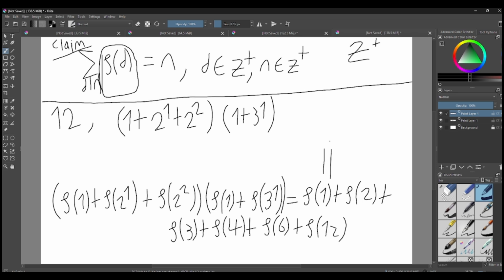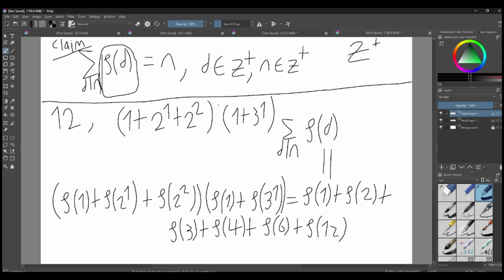Now, this can be also written as totient of d for d divides n, which was our original claim. So we can convert this into that basically. And you can pause the video, just think about this, because it's not easy to understand. Okay, so I hope you thought about this. This is not easy to see. It took me hours to prove this, but whatever.